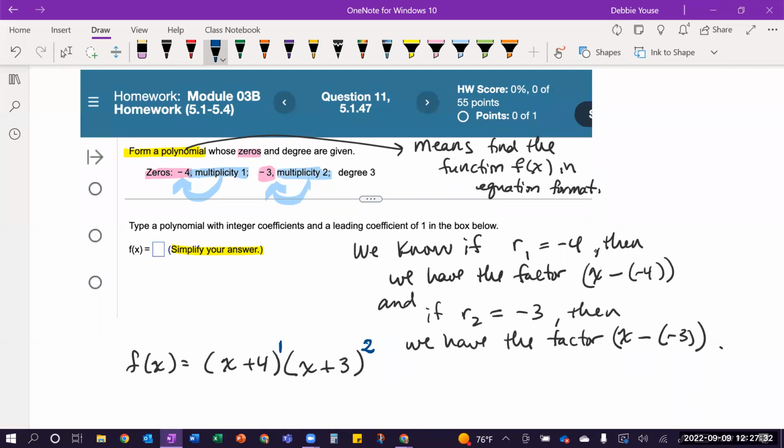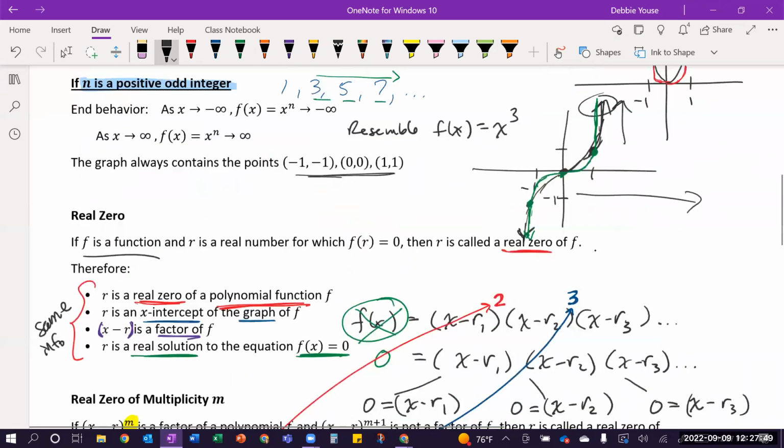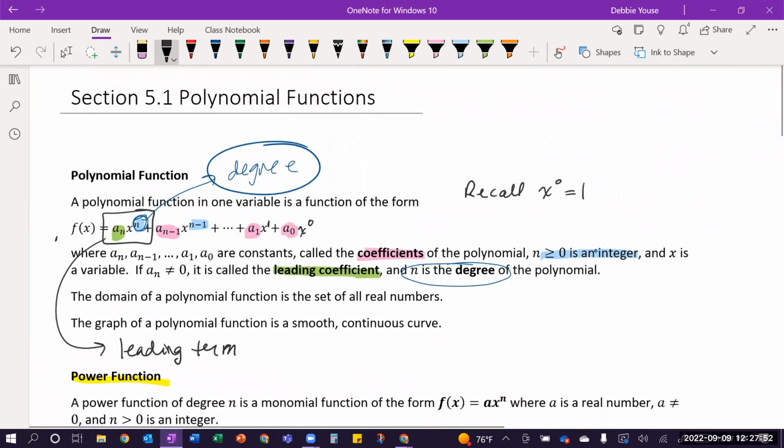And then overall, we are told that the degree is 3. So to make sure that the degree is 3 means if this were multiplied out in the format that looks like this way that we write a polynomial, individual terms, and not in the parentheses, then the highest power at the beginning for the degree I would see would be a 3.